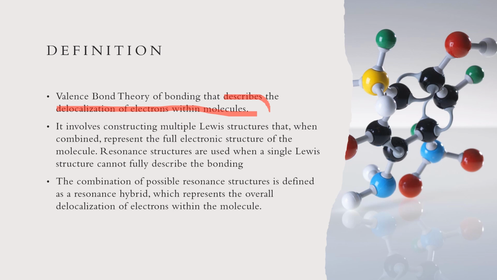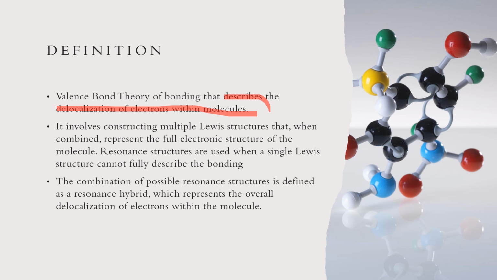Second, it involves constructing multiple Lewis structures, where one Lewis structure we consider as a reference. We do not comment on that Lewis structure or how we get it. When we combine them, they represent the full electronic structure of the molecule. Resonating structures are used when a single Lewis structure cannot fully describe the bonding.